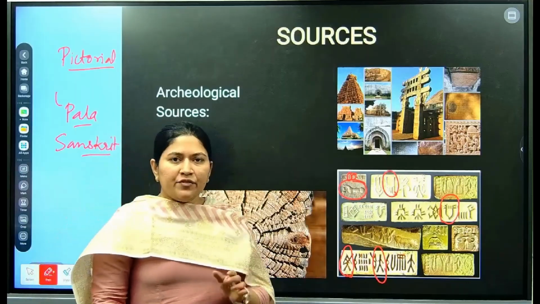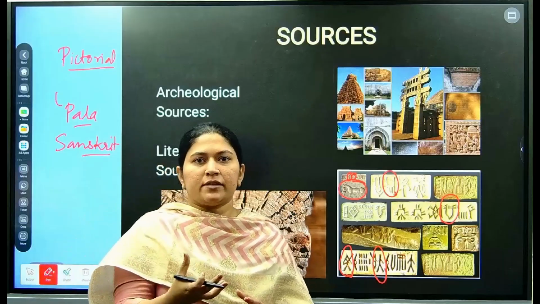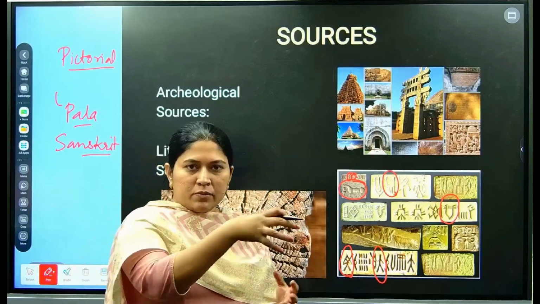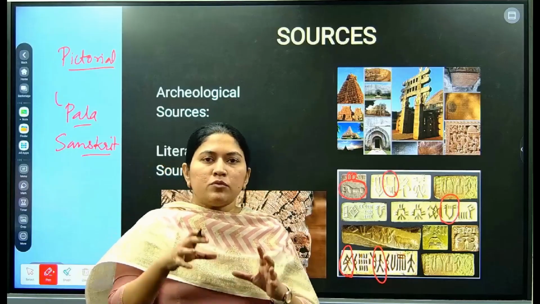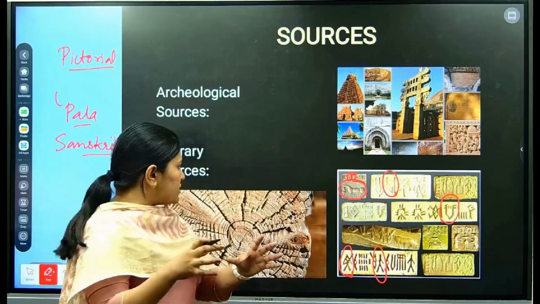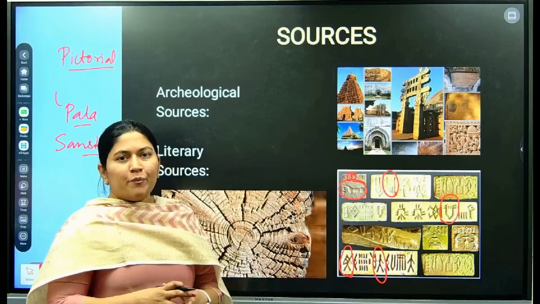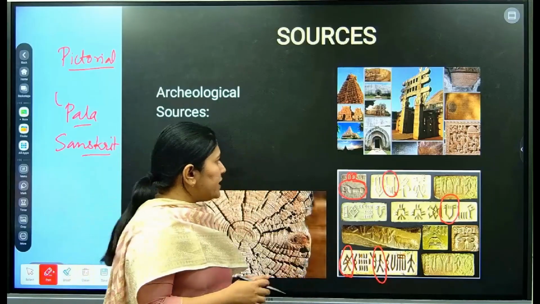So there is evidence that these people knew the fishery sector and knew how to trade on the river side or the sea side. We come to this conclusion through the evidences brought out by the script, but we still can't decipher it, because they are pictorial in nature.